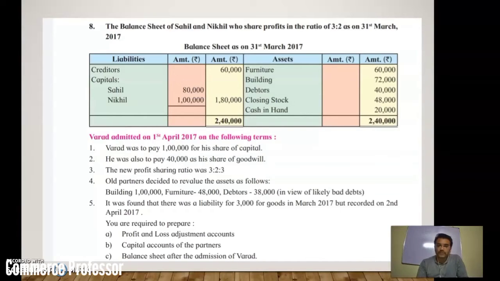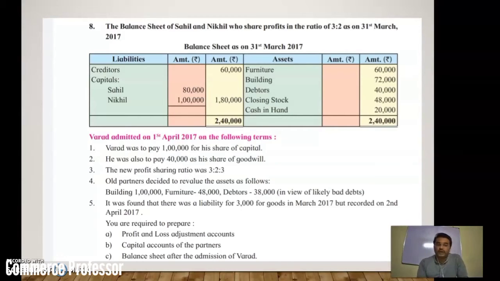We are preparing this profit and loss adjustment account and passing these journal entries on 1st April only, but the liability was already created in the last year, March 2017. The effect was given in April 2017. So we need to consider this effect, and we have to give this liability effect in the revaluation account, as well as journalize the entry if you are preparing the journal entries.